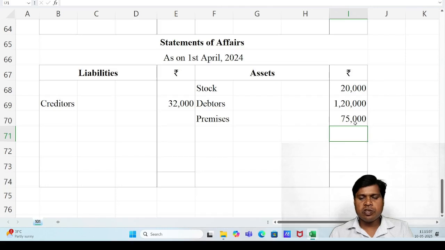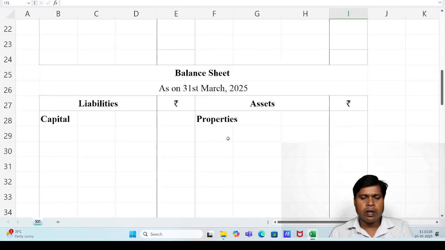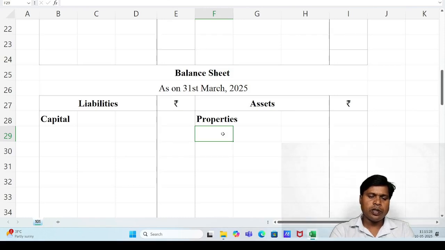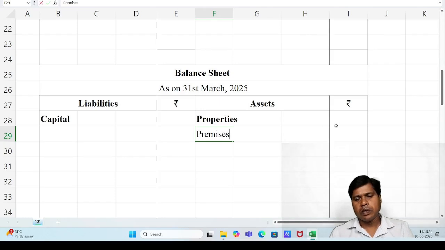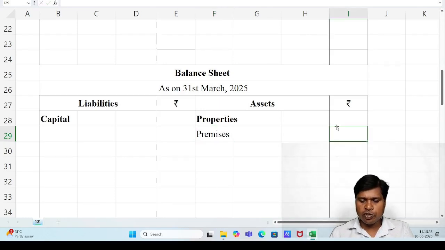A premises ledger account is not required, so we can write the final effect directly under the current year balance sheet, asset side, under properties. As I told you, under properties we have to write premises. There is no depreciation, no addition, so we can write directly in the outer column.